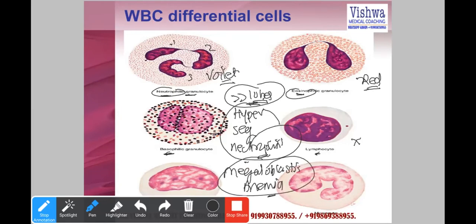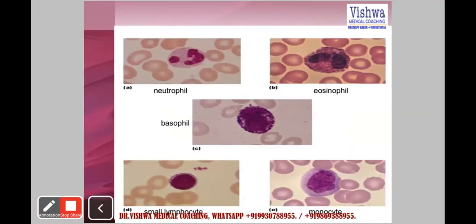Megaloblastic anemia is a more sensitive marker. Hypersegmented neutrophils. Yeah, this is what a neutrophil in circulation looks like. You can take the screenshot. This is what is normal. You should keep it for your reference.